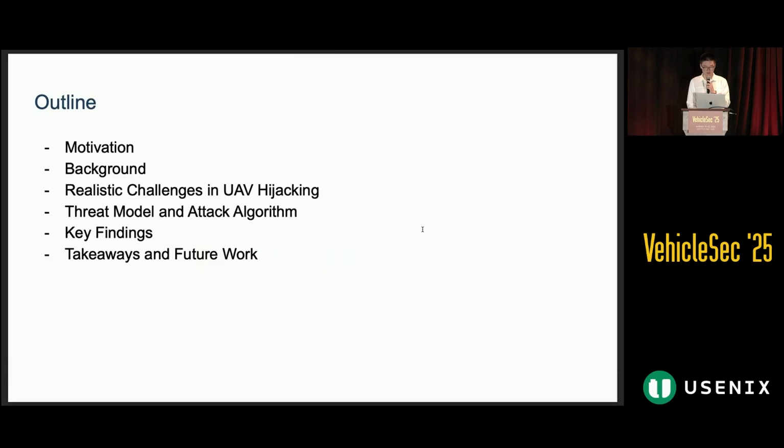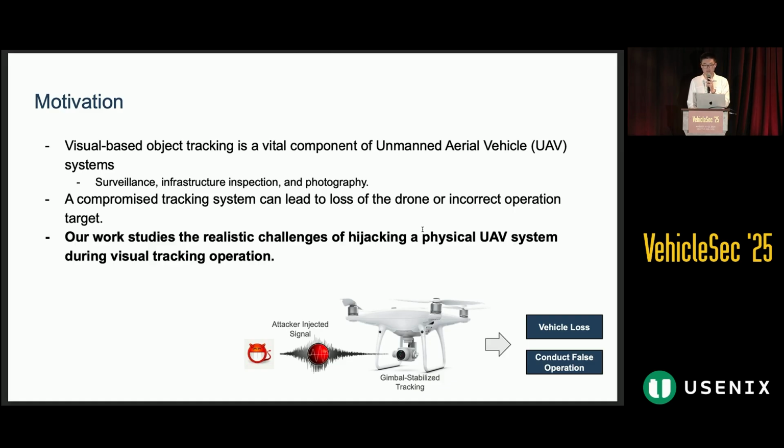So the outline would be the following. I will start with motivation and background. Visual object tracking is a vital component in unmanned aerial vehicles, and this system has been widely applied to surveillance, infrastructure inspection, and photography. Due to this wide application, a compromised tracking system can lead to significant consequences such as loss of vehicle or even conducting incorrect operation on the false target.